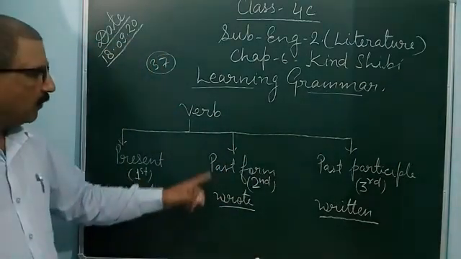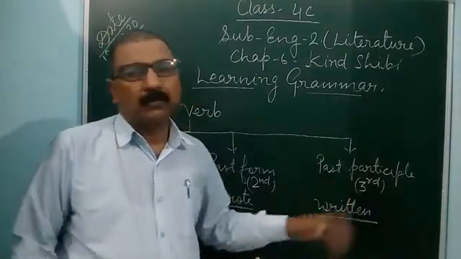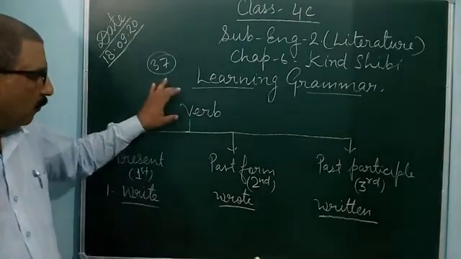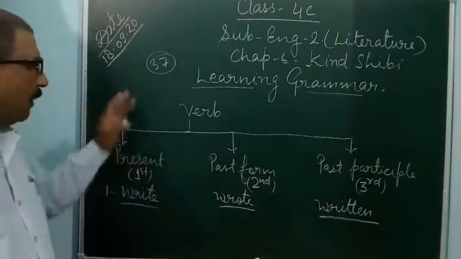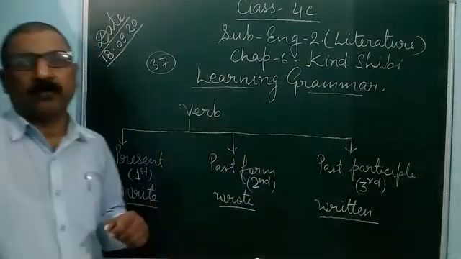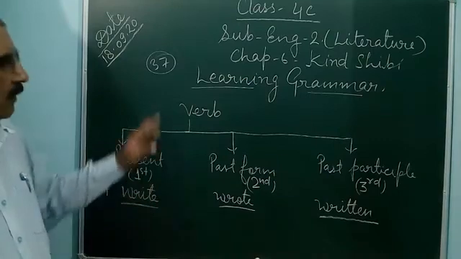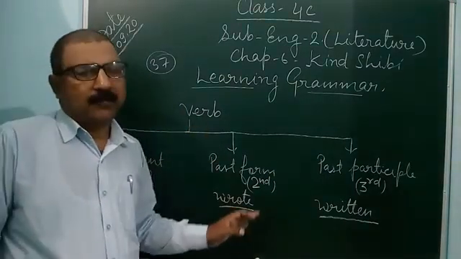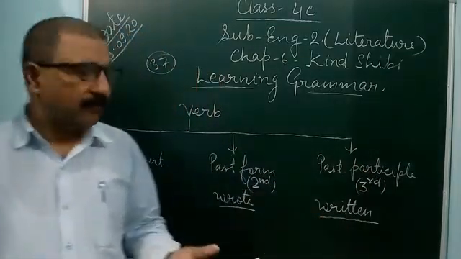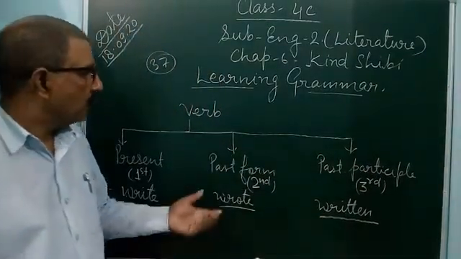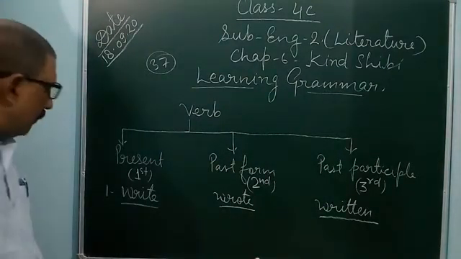Wrote means past form or second form. And written means past participle form or third form. So a verb can be found in three forms: present form is known as the first form, past form as the second form, and past participle form as the third form of the verb.